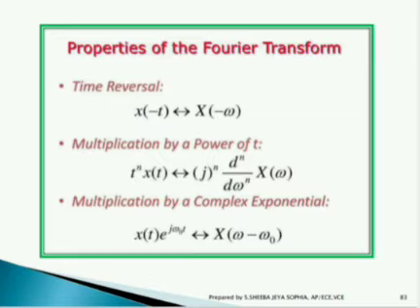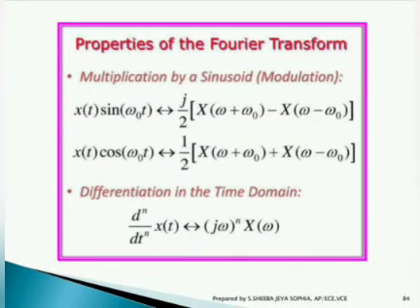In time reversal, x of minus t is equivalent to x of minus omega. In multiplication by t power n, t power n into x of t is equivalent to j power n into d power n divided by d omega power n of x of omega. Multiplication by a complex exponential, x of t into e power j omega naught t, is equivalent to x of omega minus omega naught in frequency domain.